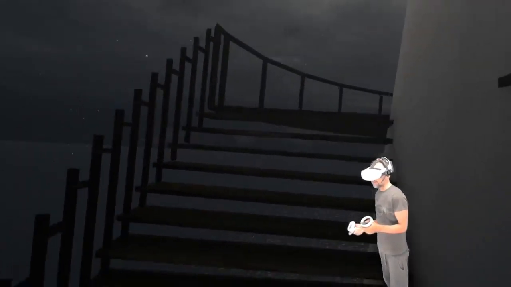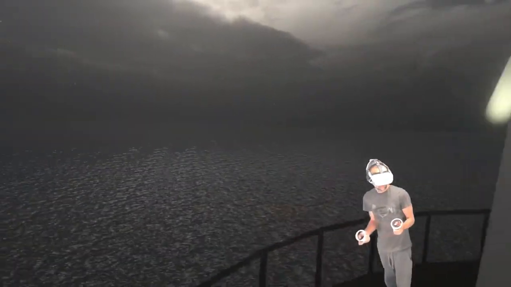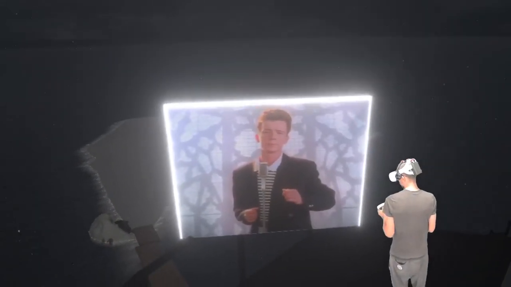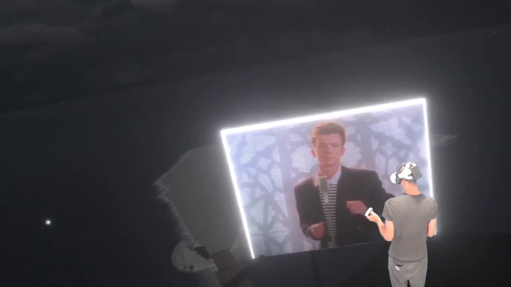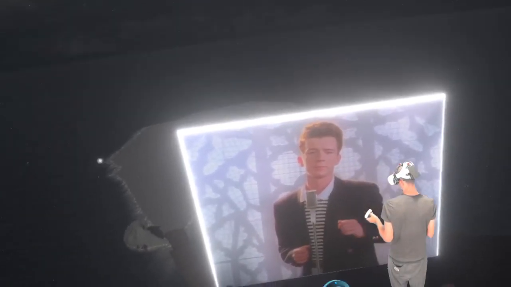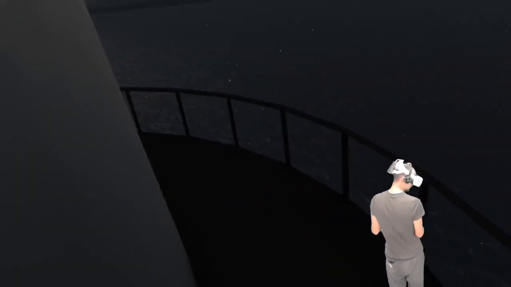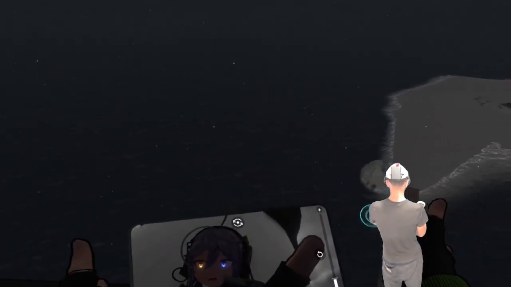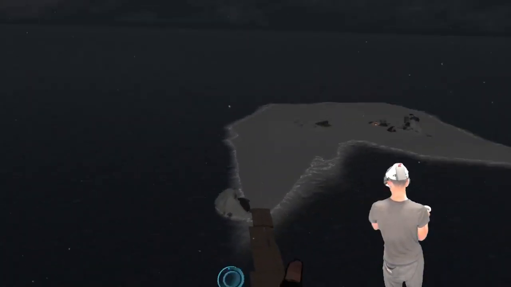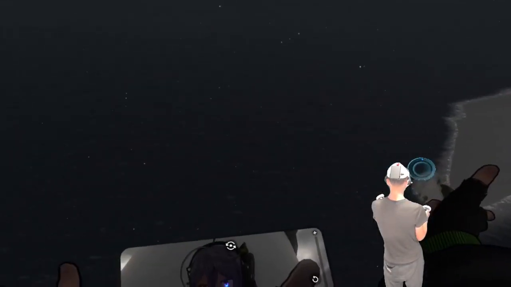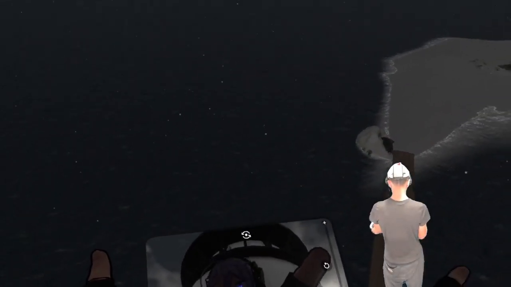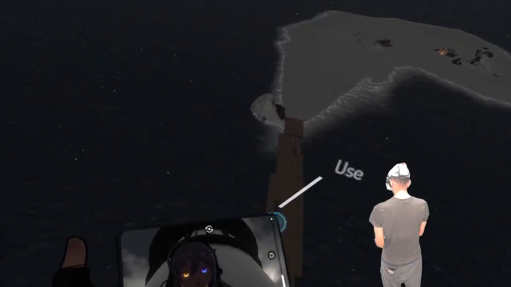Not getting dizzy at all. And I made it to the top, and the reward for getting to the top is a picture of Rick Astley. Genius. Genius, that's what everybody needs. At least they've got a sense of humor, I suppose.